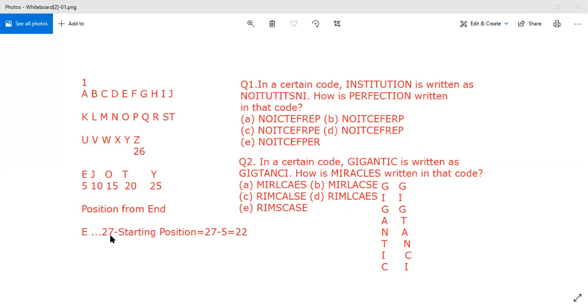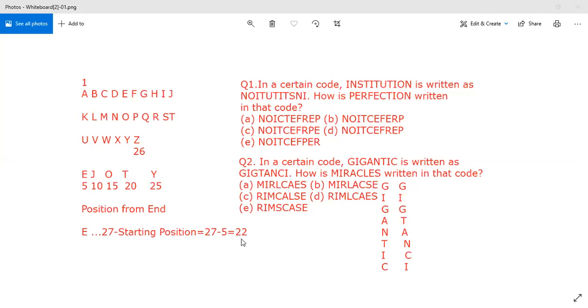If from 27 you subtract the starting position, you will get the position of that character from the end. For example, what is the position of E from the end? E's starting position is 5. If from 27 you subtract 5, you get 22. So E's position from the end would be 22.